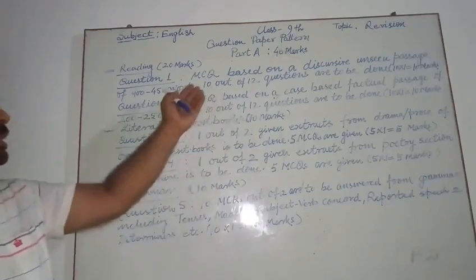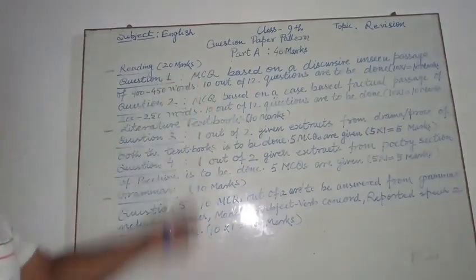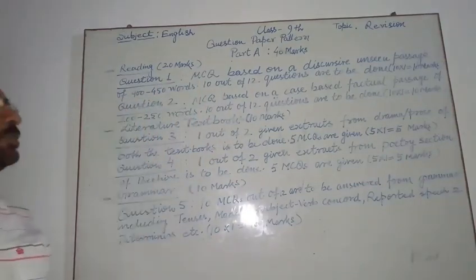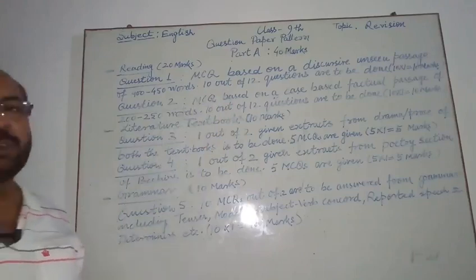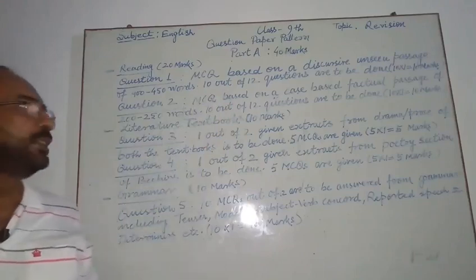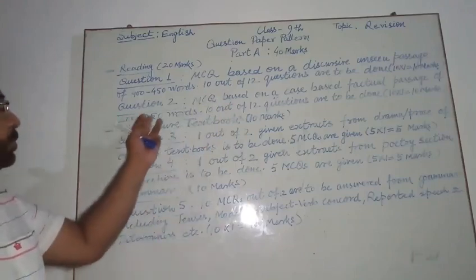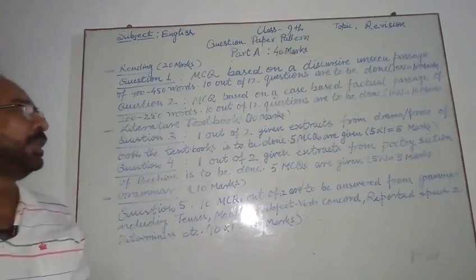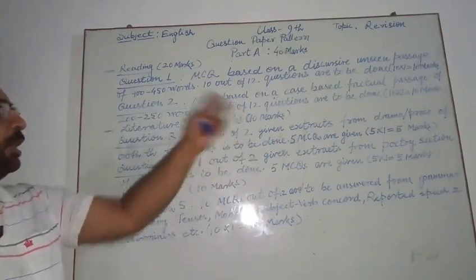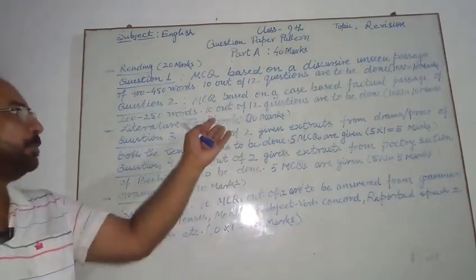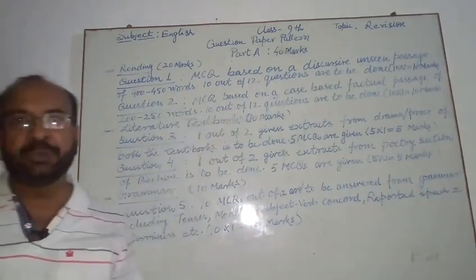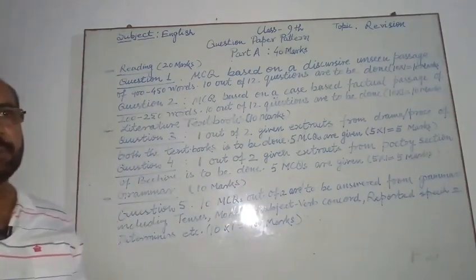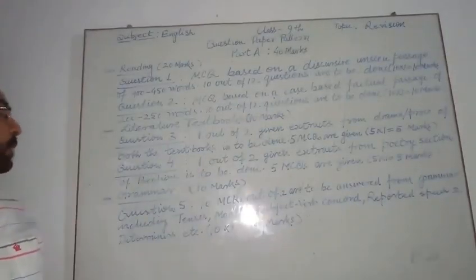So this question contains 10 into 1, 10 marks. And question number 2 is also a case-based factual passage, but this passage is very short, of 200 to 250 words. 12 questions you will be given from this passage and 10 you have to do. Every question contains 1 mark here. So 10 into 1, 10 marks.